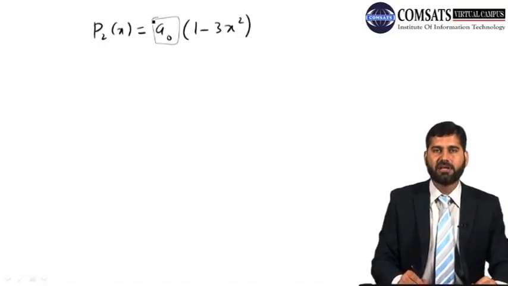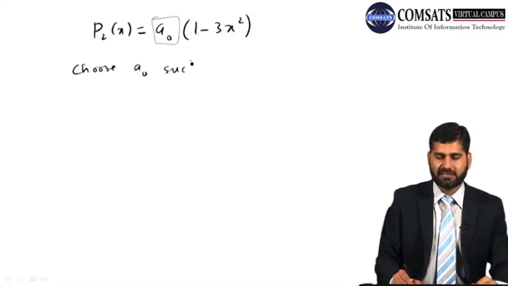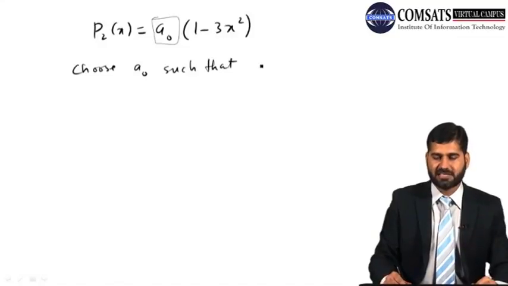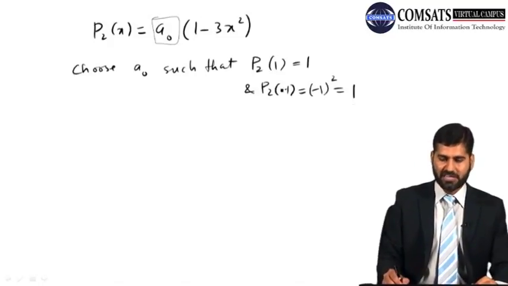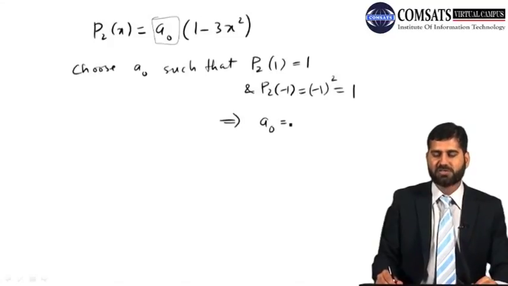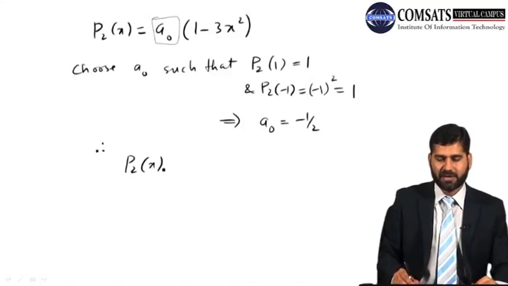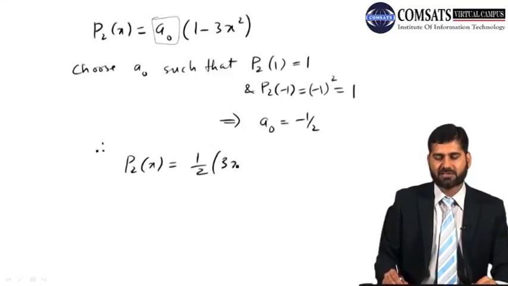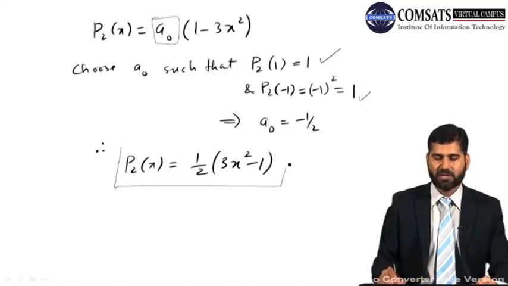Now A0 is arbitrary, so we choose A0 such that P2 at 1 becomes 1 and P2 at minus 1 becomes minus 1 squared, which is 1. Once I do that, this implies that you should choose A0 to be minus 1 by 2. Therefore P2(x) becomes 1 by 2 times (3x squared minus 1). Now see, at x equal to 1, it is 1. At x equal to minus 1, it is also 1. So these two are satisfied. So that's how you can find the Legendre polynomials as well.